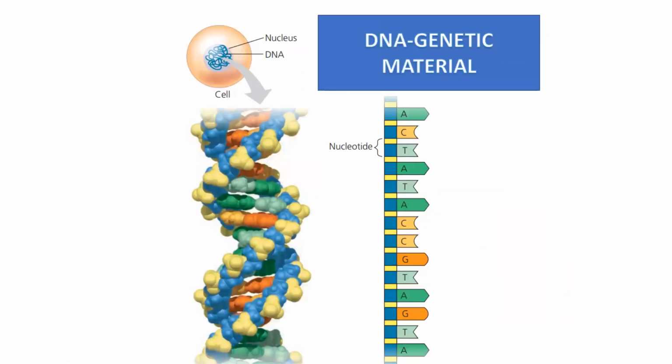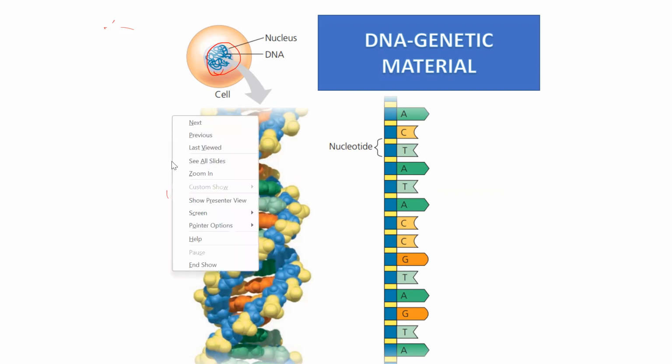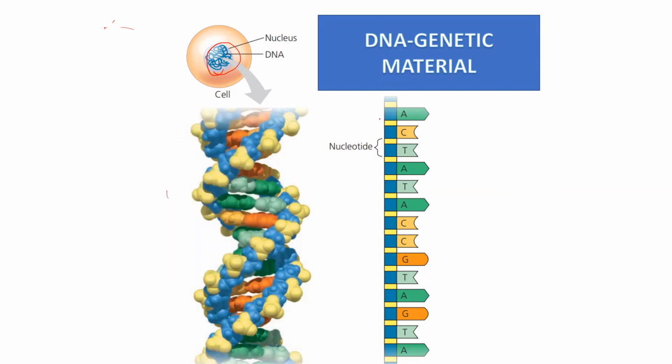Okay, so this is the cell, and this is the nucleus of the cell, where it holds the genetic material. So this is a double helix of a DNA. These are the deoxyribonucleotides that code for a particular gene.